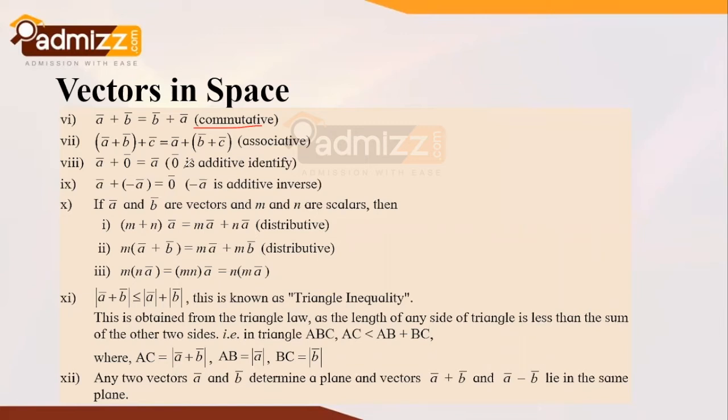Now, if A bar and B bar are vectors and M and N are scalars, we can write that it follows the distributive law, that is, A bar goes with M and forms MA bar, and N multiplied with A bar turns out to be NA bar. So it follows the distributive law. In a similar way, we can also follow the distributive law if there are two vectors in addition and only one scalar.